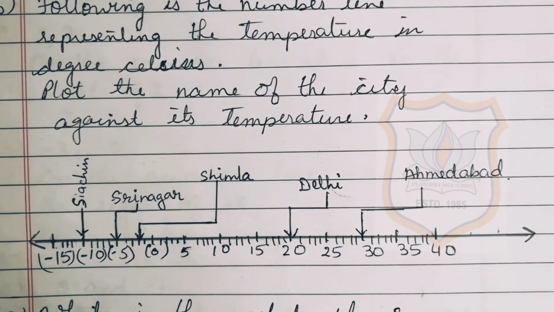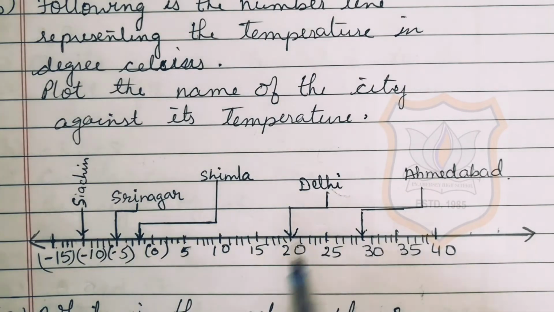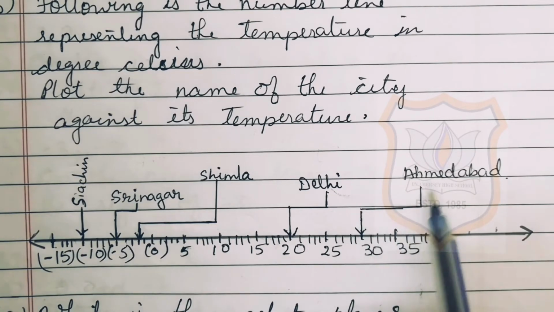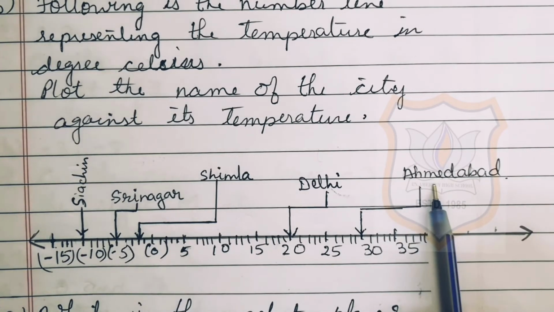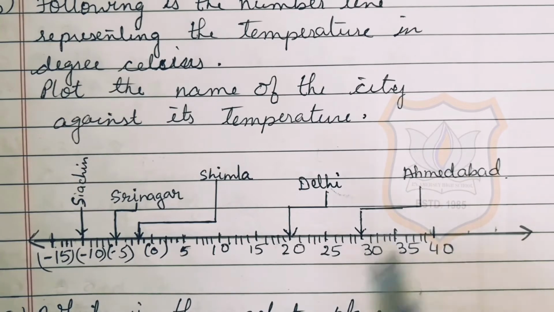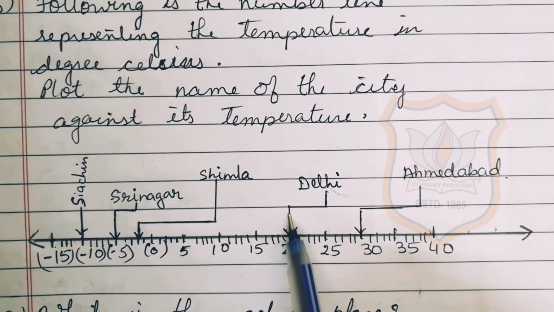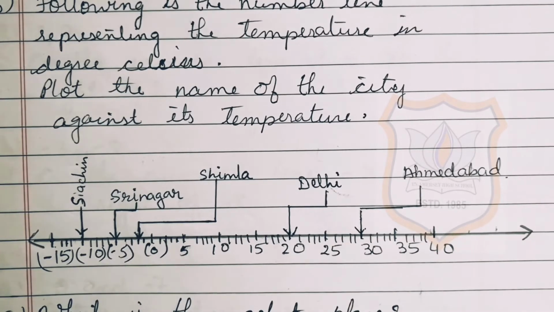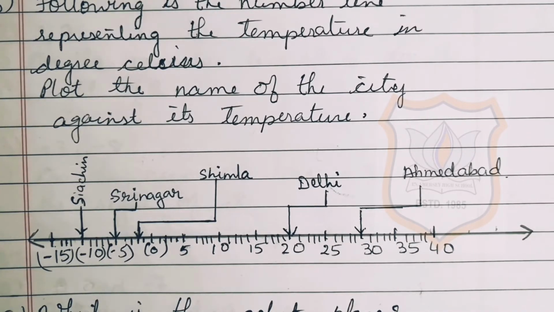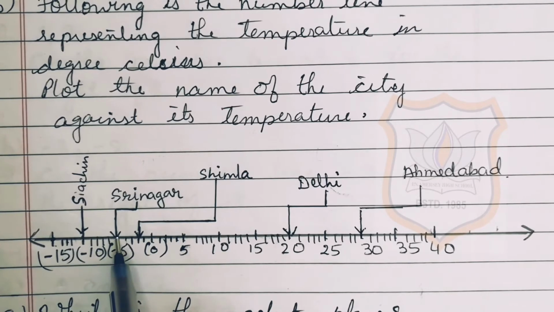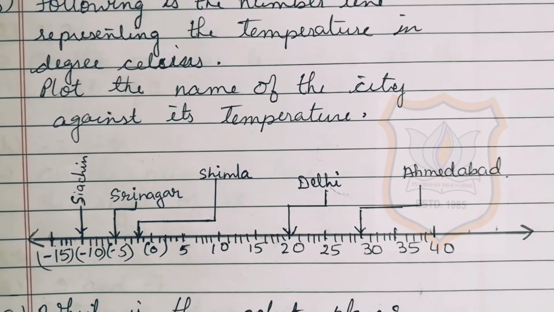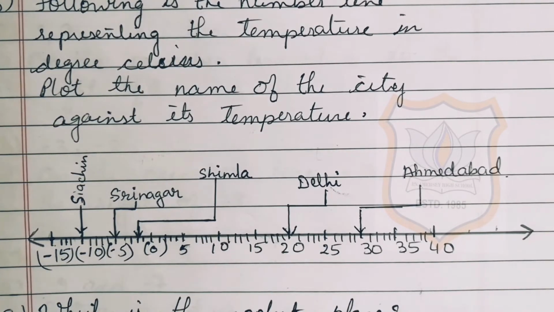The temperature of Ahmedabad was plus 30 degree. So plus means it will be on the right hand side of this 0. So here at 30 we will write Ahmedabad. And the temperature of Delhi was 20 degrees. So on 20 degree here we will put an arrow and write Delhi. And then Srinagar minus 5 degree. So here at minus 5 degree we will put an arrow and write Srinagar. In this way you have to plot the names of the city against its temperature.